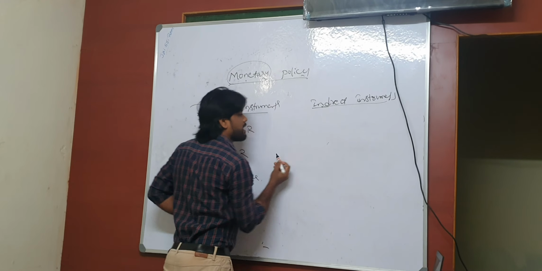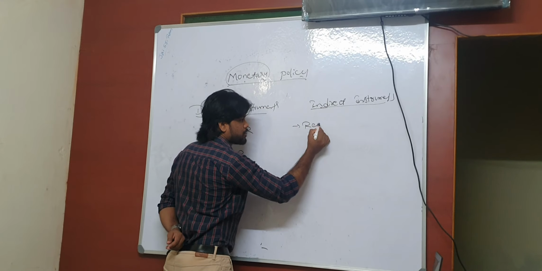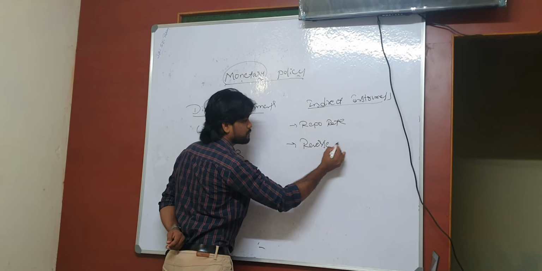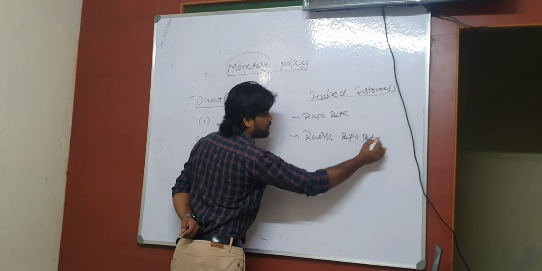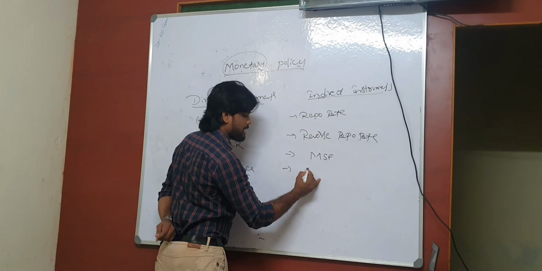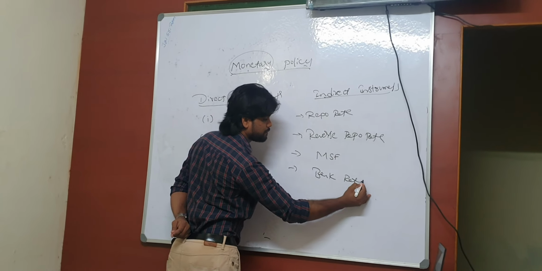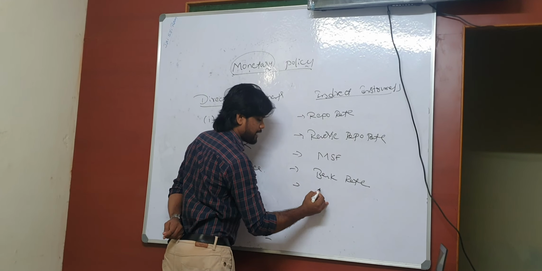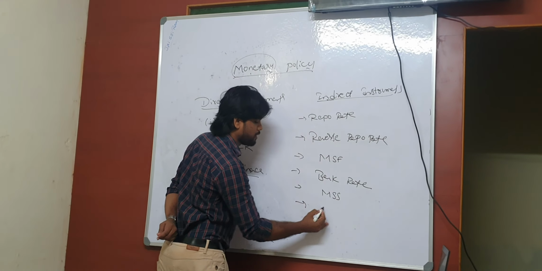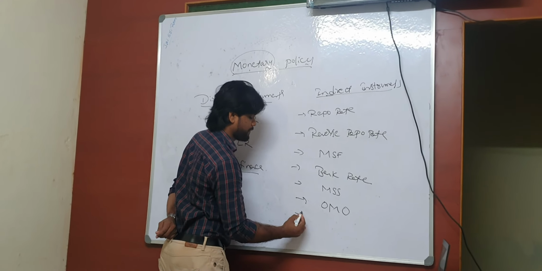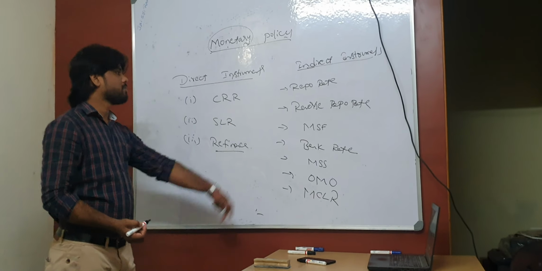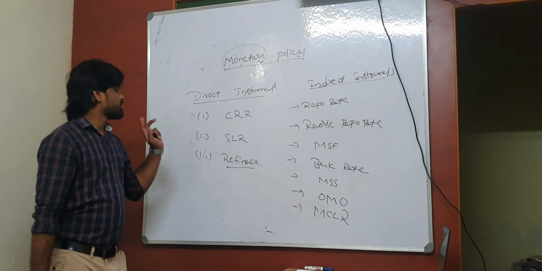Now under indirect instruments, I can classify repo rate, reverse repo rate, MSF, marginal standing facility, bank rate, and other things like MSS, market stabilization scheme, open market operations, marginal cost of funds based lending rate, MCLR. These are a lot of things that we have to discuss under indirect instruments, whereas direct instruments are just these three.